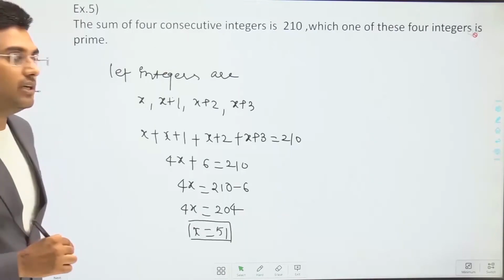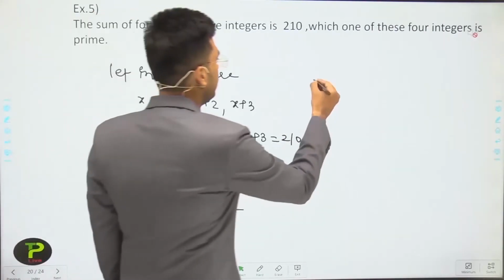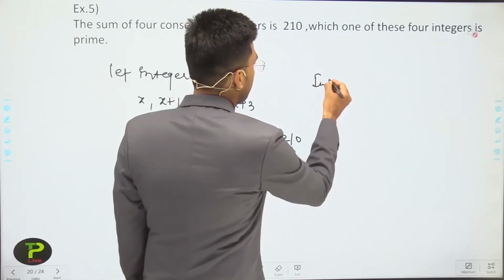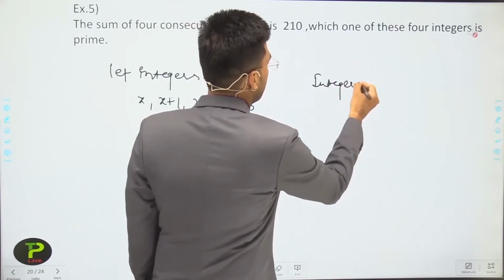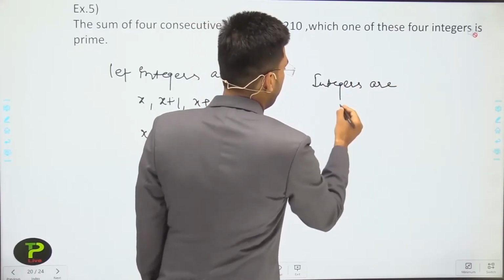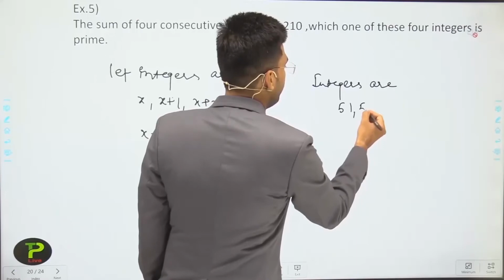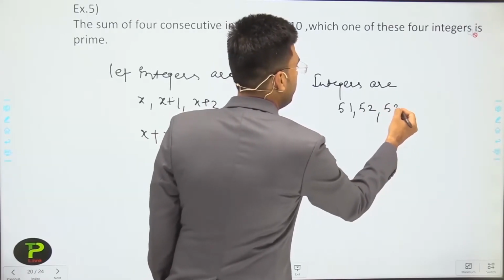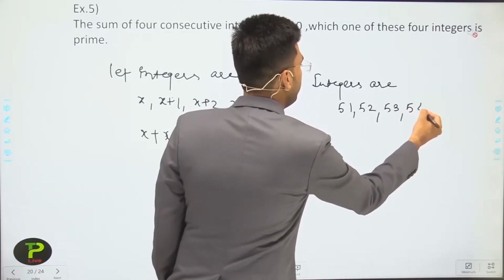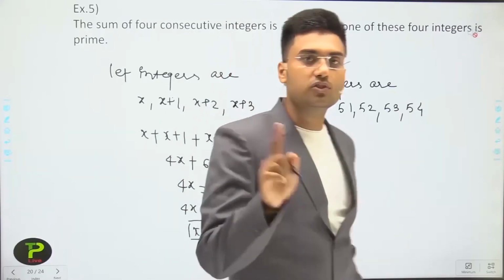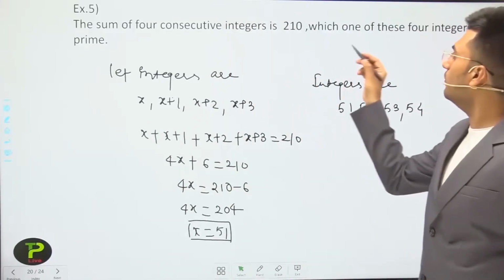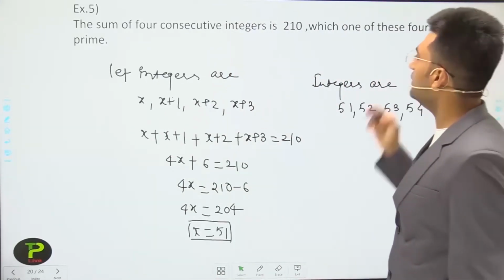If x is equal to 51, then the integers are 51, 52, 53 and 54.